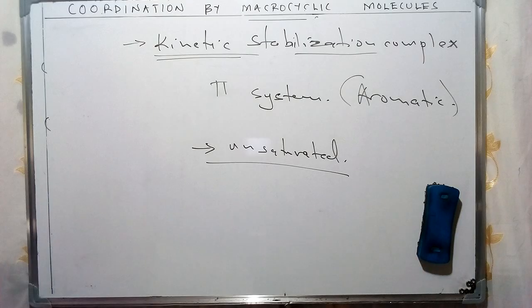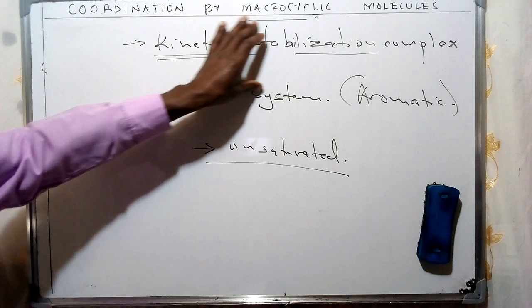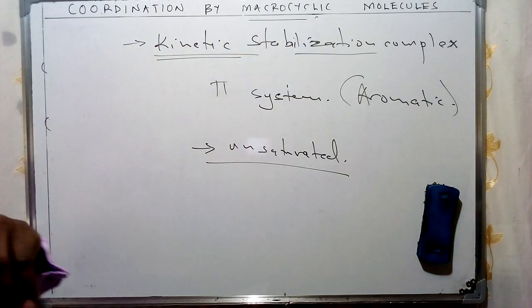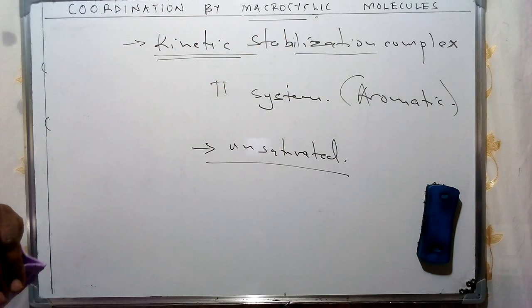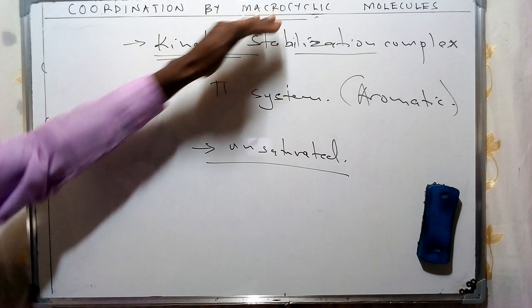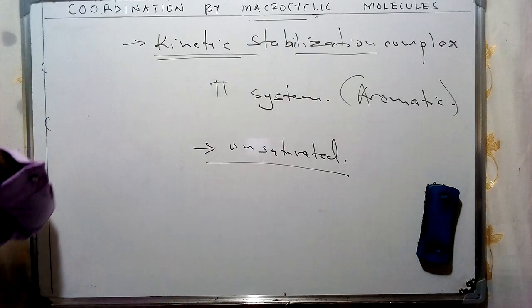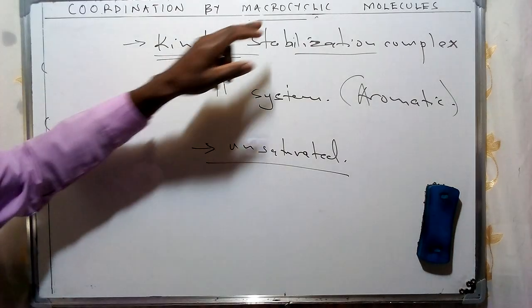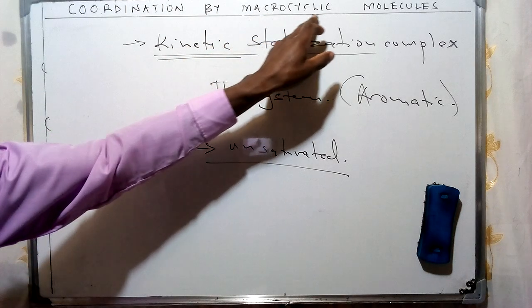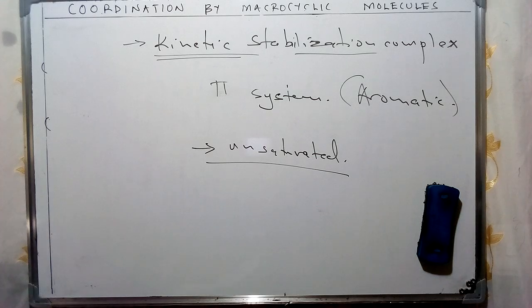Now, I'd like to invite our members to our other discussions which we're going to be doing, especially on the concept of coordination by nucleobases. And this is going to assist us differentiate between coordination by proteins or peptides, coordination by, of course, macrocyclic compounds, and coordination particularly by nucleobases, and try to see what are some of the complexes which are going to be formed. So I would like to stop there for today.